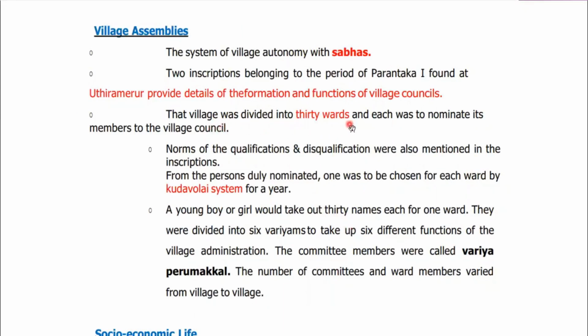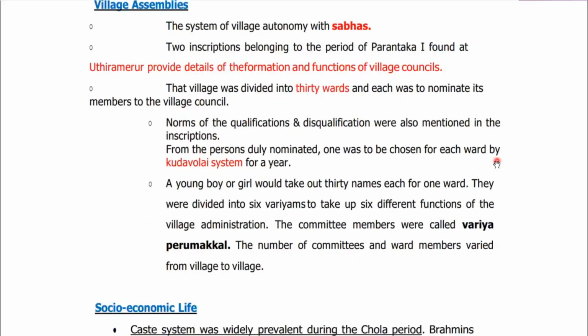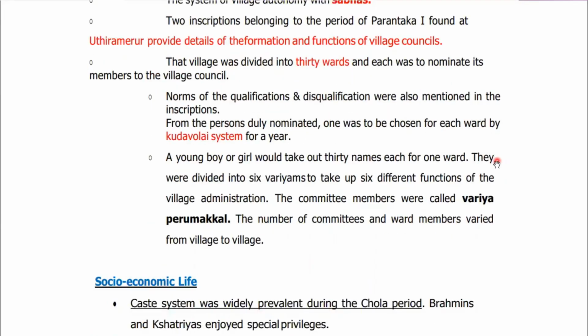The village was divided into 30 wards. Not important, but simply have a general idea that norms of qualifications and disqualifications were also mentioned. It was a kind of local self-government having some democratic values. The committee members were called Variya Perumakkal. So these were committees in order to take care of all the administration associated with wards and villages.